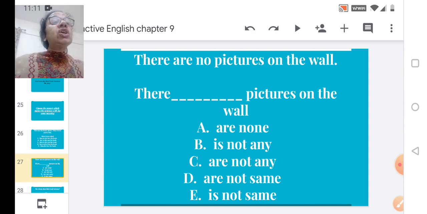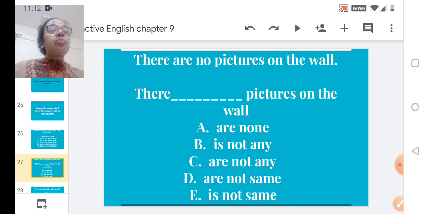Here you have: there are no pictures on the wall. Now this is the sentence given. Based on that sentence, you are supposed to choose the correct answer that will fit in it. There, dash, pictures on the wall. Now we have to search for the correct answer. There, option A, are none pictures on the wall, doesn't sound correct. B, is not any pictures on the wall, does not sound correct because pictures is plural, so you cannot make use of the word is.